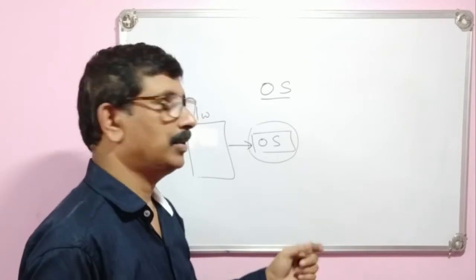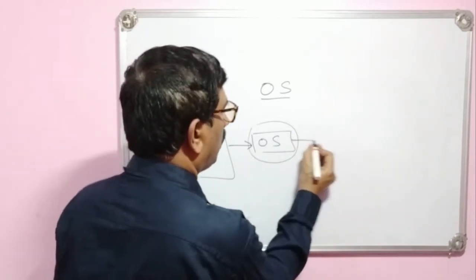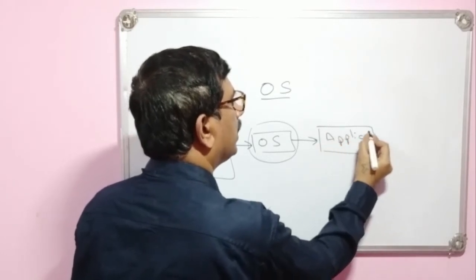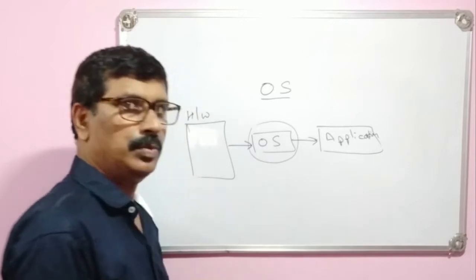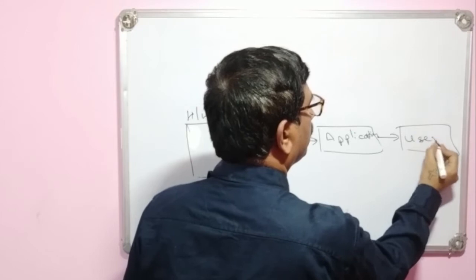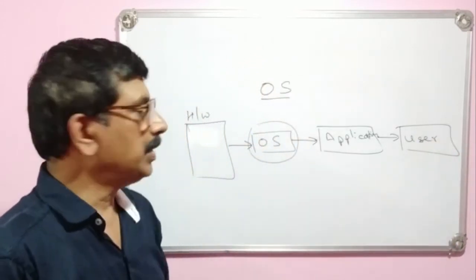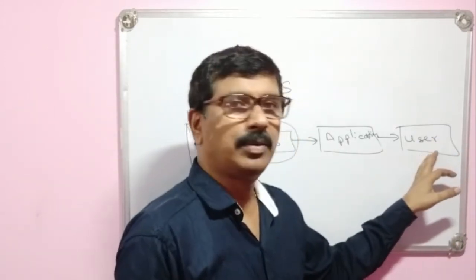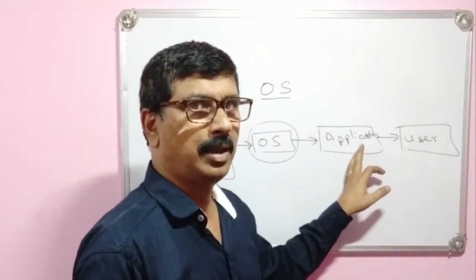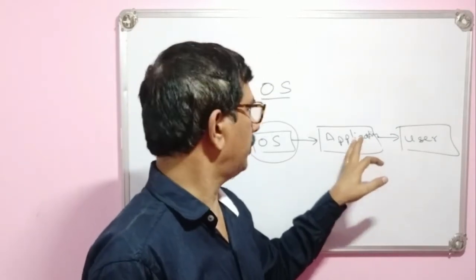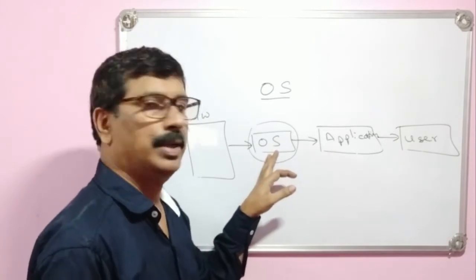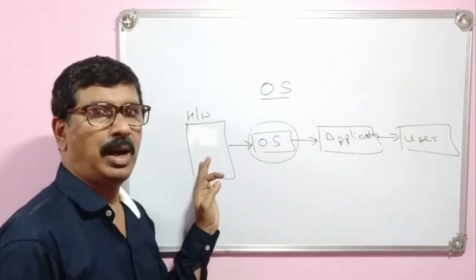And what it makes? On the operating system, we will use applications or application software. We will use different applications, and afterwards there may be the user. That means when the user wants to interact with the computer, he needs some applications, and to work with these applications, we need OS, and by the OS we can interact with the hardware.